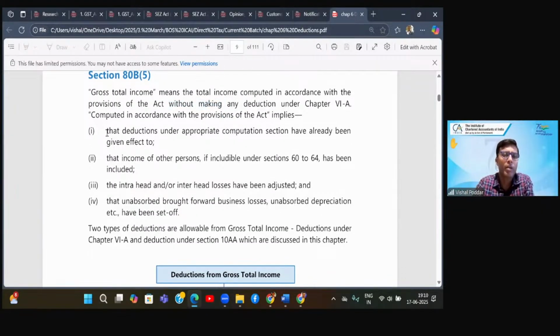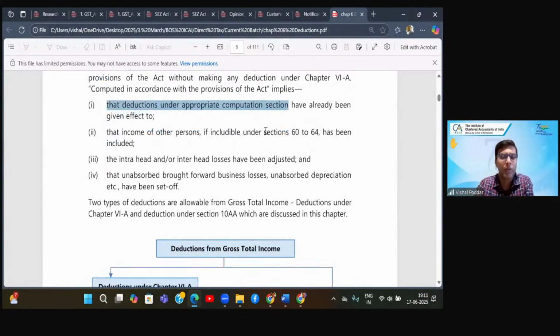So what it says? It says that while computing this gross total income, deductions under appropriate computation section should have been given effect. Like you have seen that salary has some deduction, standard deduction, HP has deduction P. So those deductions you should allow, because those are not chapter 6A deductions, those are respective head deductions. So while computing GTI, while computing each source of income, you have to claim the deduction under the respective head.